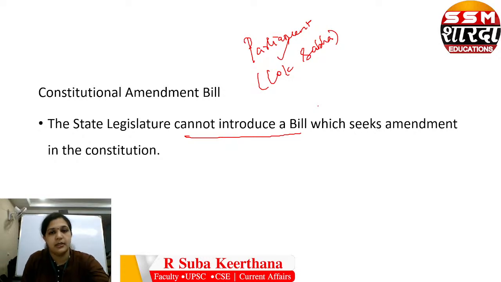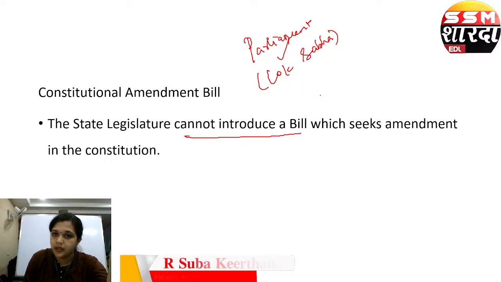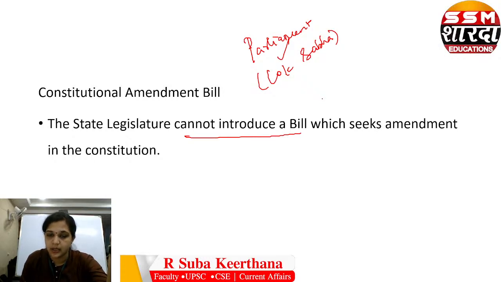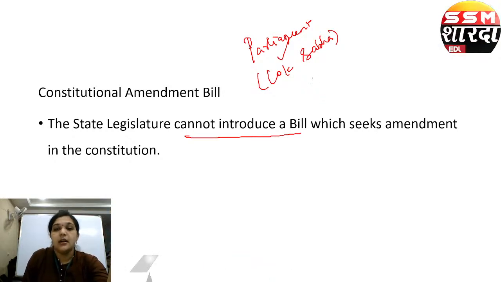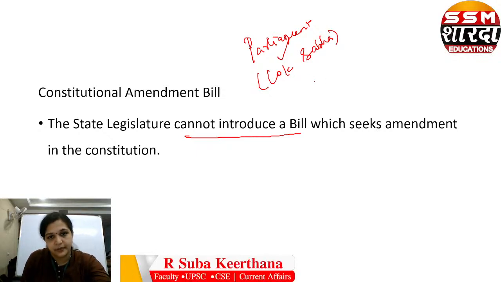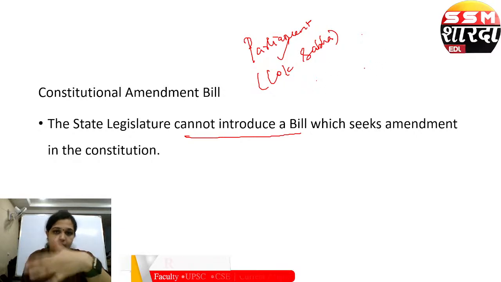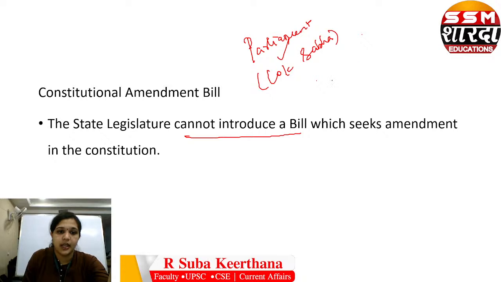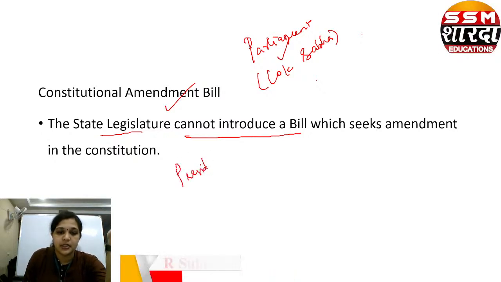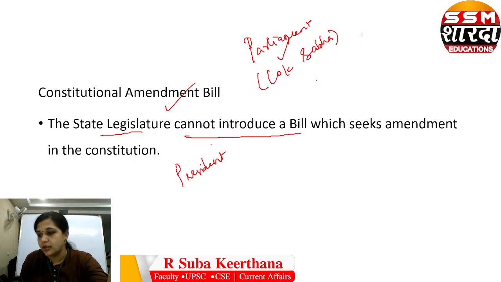Ordinary bill can be introduced in both the houses, and both the houses have equal power in terms of ordinary bill. But when it comes to the money bill, Lok Sabha has the upper hand compared to the Rajya Sabha. But when it comes to amendment bill, both the houses have equal power. There is no difference. Anyone can introduce. The other house can give their assent. All these things are there. But when it comes to constitutional amendment bill, the state legislature cannot introduce the bill. So here the president is not in the picture at all, since they do not have the power to introduce a constitutional amendment bill.